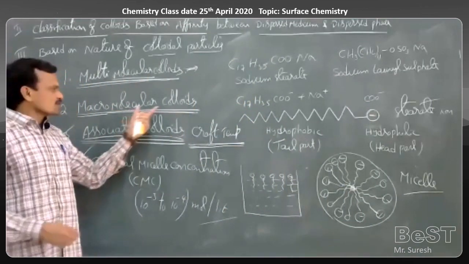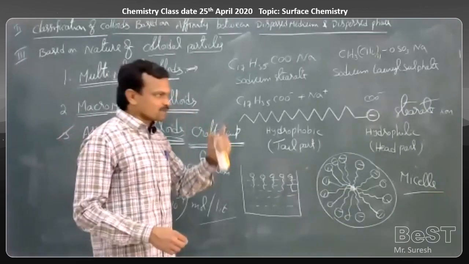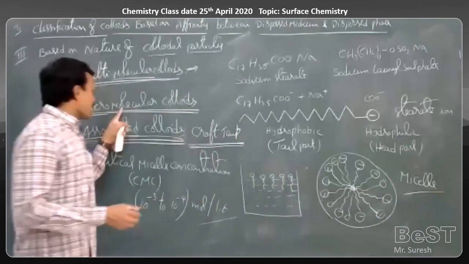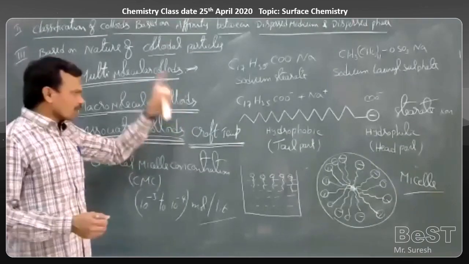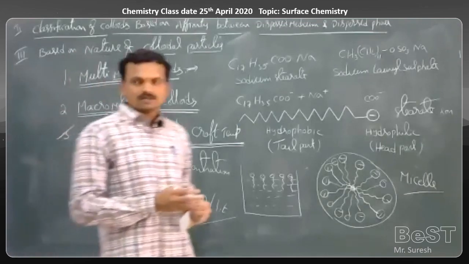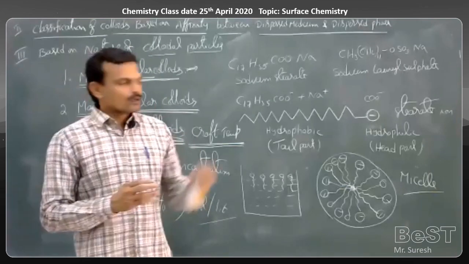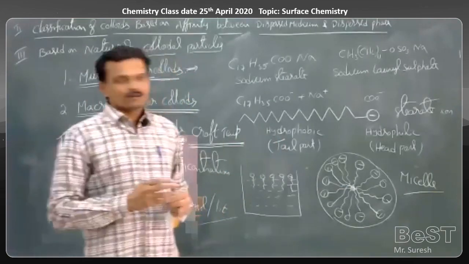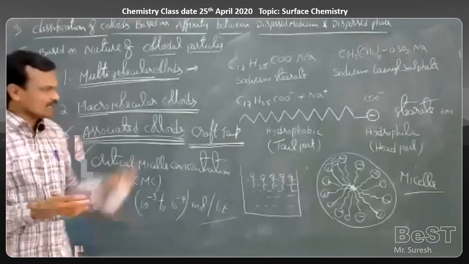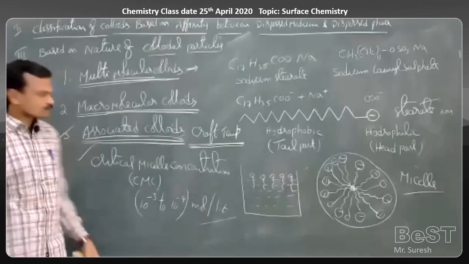Macromolecular colloids. These are formed by polymeric substances. So when polymeric substances get dispersed as colloidal sized particles in a dispersion medium, then we can get macromolecular colloids. And that polymeric substance may be natural or synthetic. Protein, starch, cellulose, gum, these are some natural polymers. Polyethylene, polystyrene, polyamides, polyesters, these are some examples of synthetic polymers. These disperse in water as colloidal sized particles, then those are called macromolecular colloids.